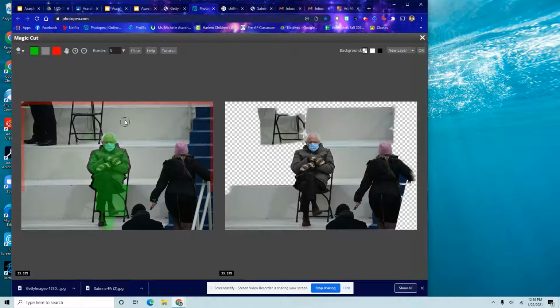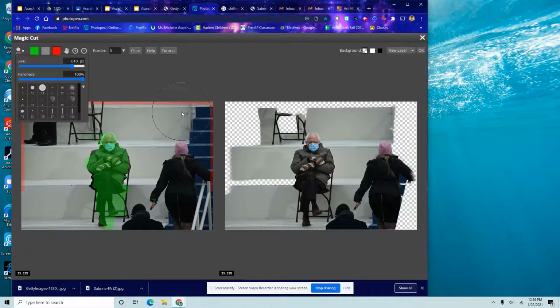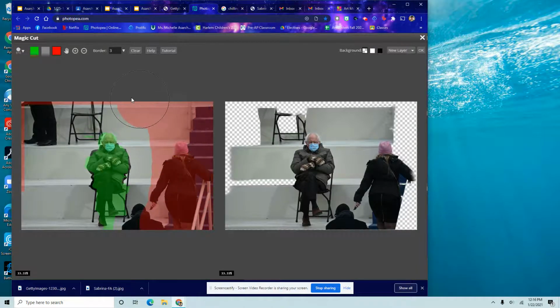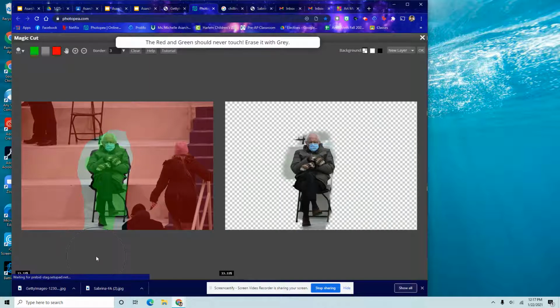I'm going to be honest, I'm going to move a little bit fast through this just for the sake of the demo. So I'm going to cover him in the green. And what I'm going to do next is click on the red. I'm going to make the brush a lot bigger, and I'm just going to quickly bang some of that out. When I do this, it's kind of like when I'm painting. I start with a bigger brush for the big areas, and then as I work on it more, I go into the smaller brushes for details.